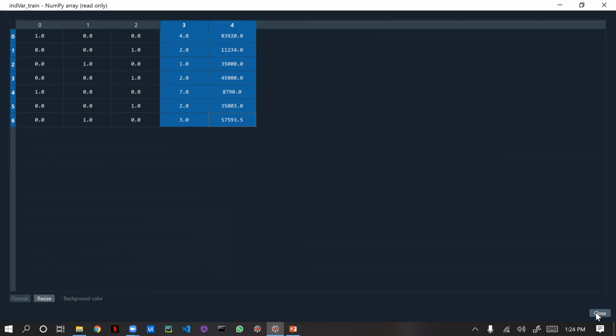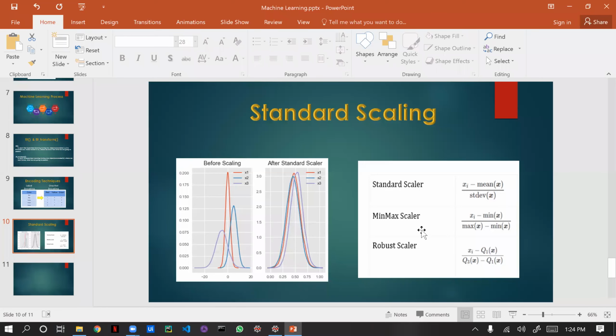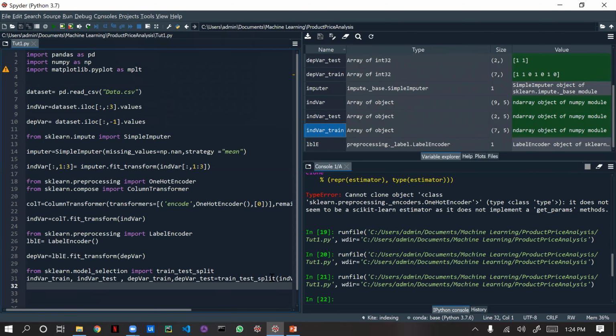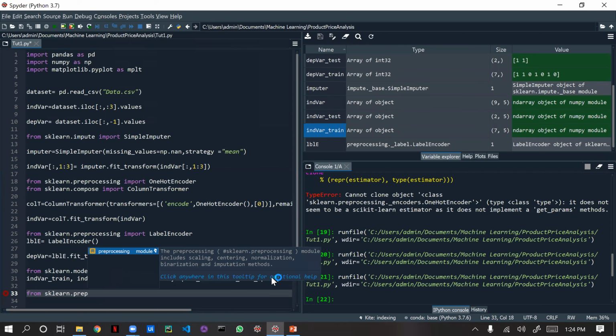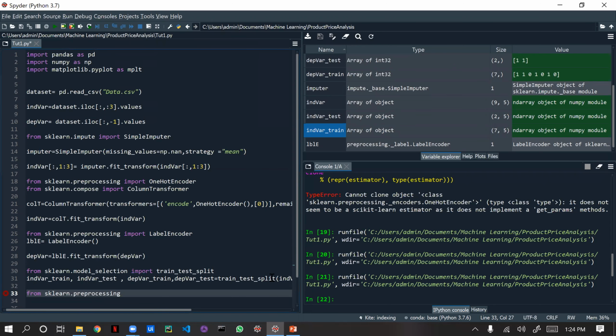To avoid this deviation, we will be using this standard scaling mechanism with this formula: Sx is the data minus the mean of data, divided by the standard deviation of data. So what we are going to do here is import the standard scaler from the sklearn library. Because this is all pre-processing, right? We are just pre-processing the data before improving it, correct? So from pre-processing, import, the name is StandardScaler.